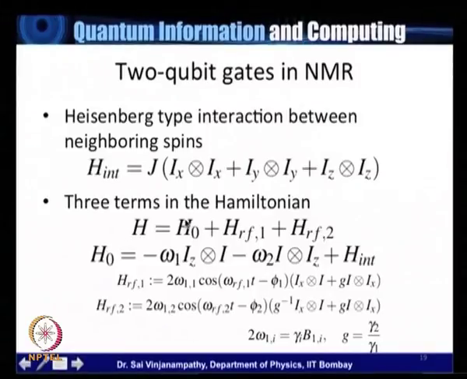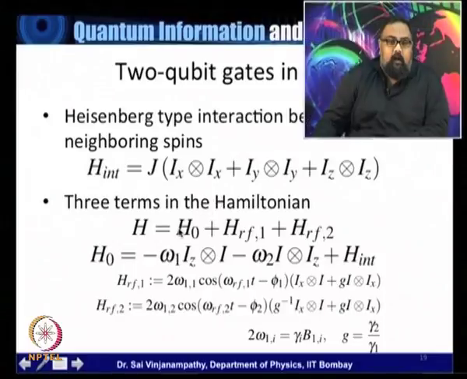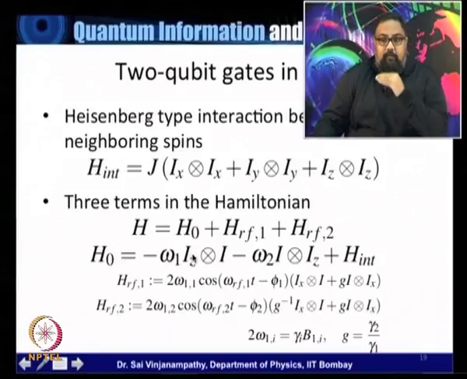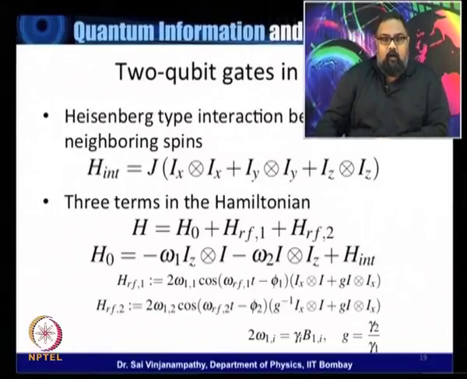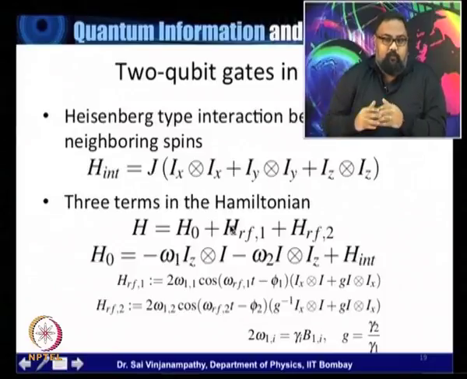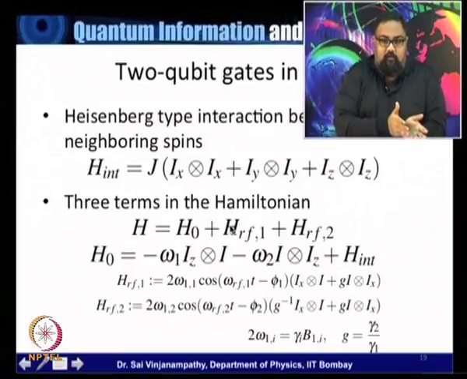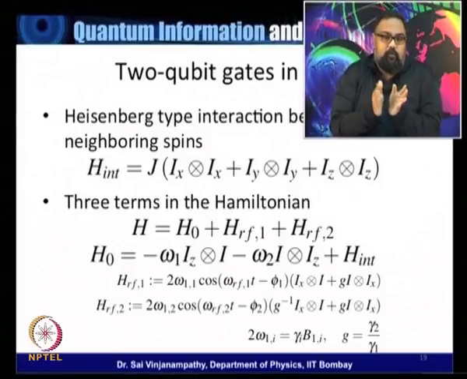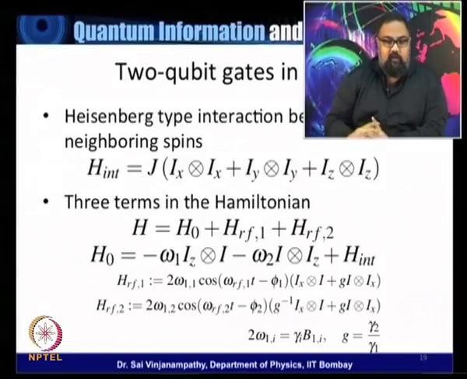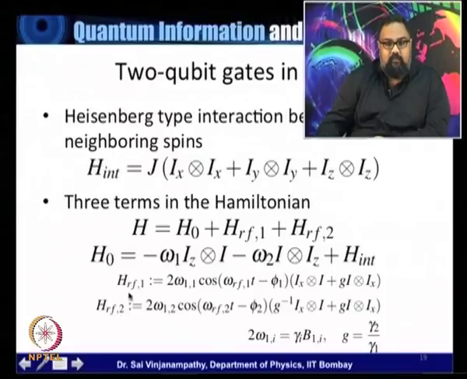There are 3 terms in the 2 qubit Hamiltonian, and they refer to H naught, which basically is the bare static field, sigma z. HRF1, which represents an RF field on the first qubit, and HRF2, which represents an RF field on the second qubit, right? And I've written what HRF1 and HRF2 are here.